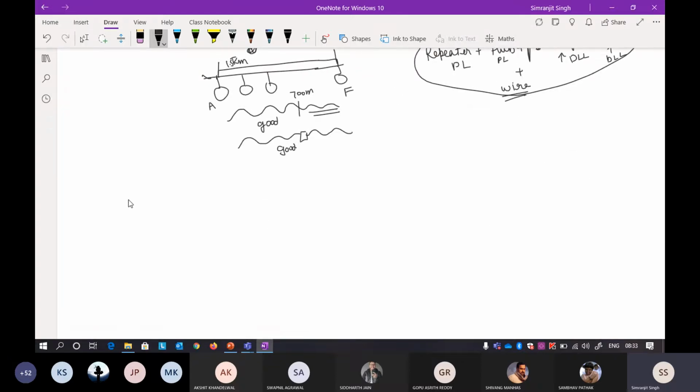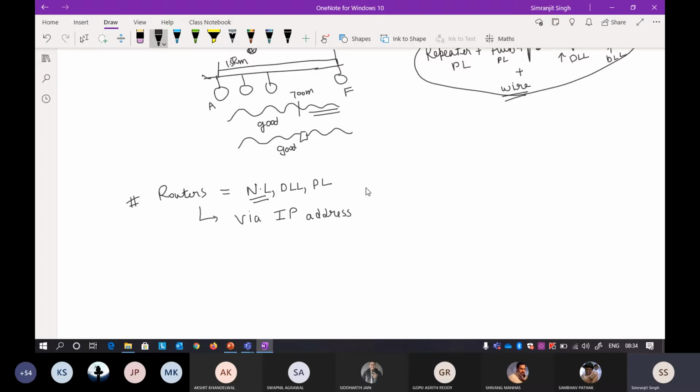Earlier we were only talking about the LAN area, local area network. We are not connected to any internet, but in the case of a router, there is one more layer included. So there is a network layer, data link layer, and your physical layer. With the introduction of a network layer, the router is able to communicate via internet IP addresses. That is the defining feature of a router.